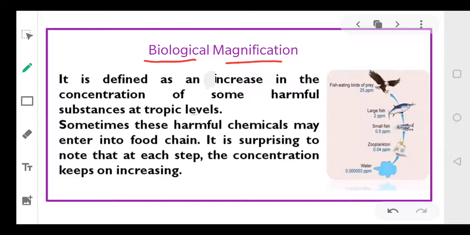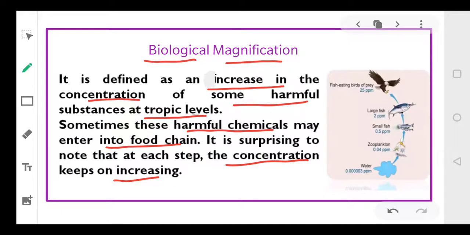It is basically the increase in the concentration of harmful substances at each trophic level. Sometimes these harmful chemicals may enter the food chain, and with each step in the food chain, their concentration keeps on increasing.